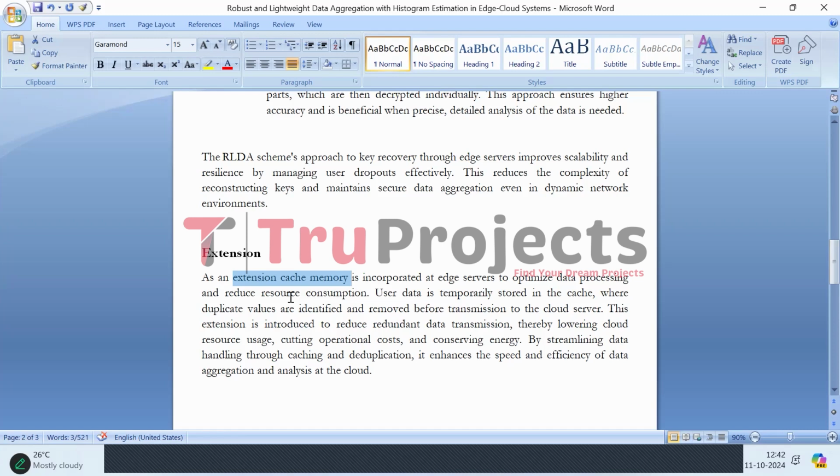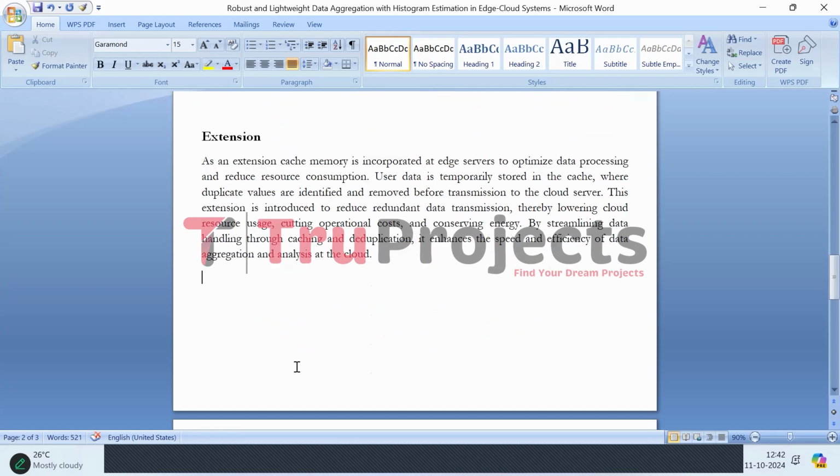So, this extension is introduced to reduce the redundant data transmission, thereby lowering cloud storage usage, cutting operational cost, and conserving energy. By streamlining the data handling through caching and deduplication, it enhances the speed and efficiency of data aggregation and analysis at the cloud. So, this is all about the theoretical concept of the project.